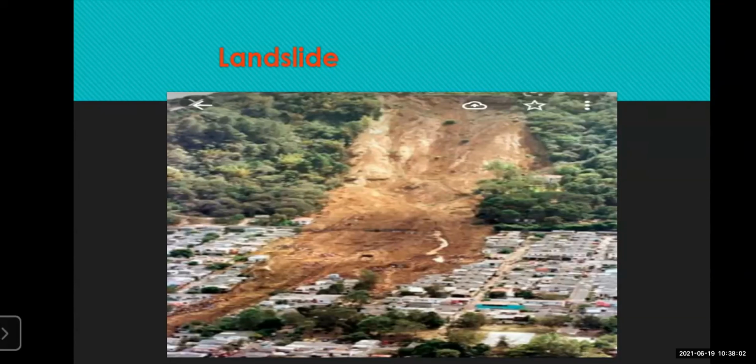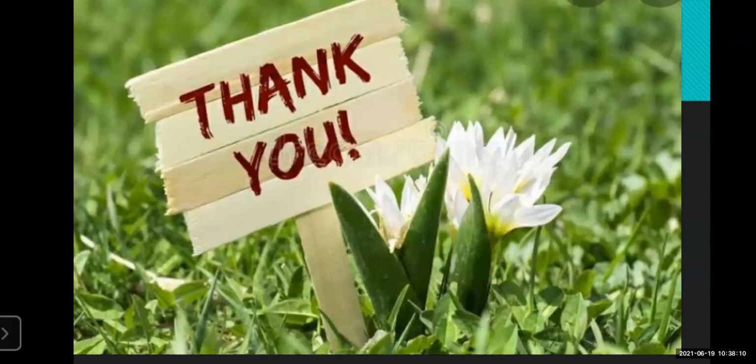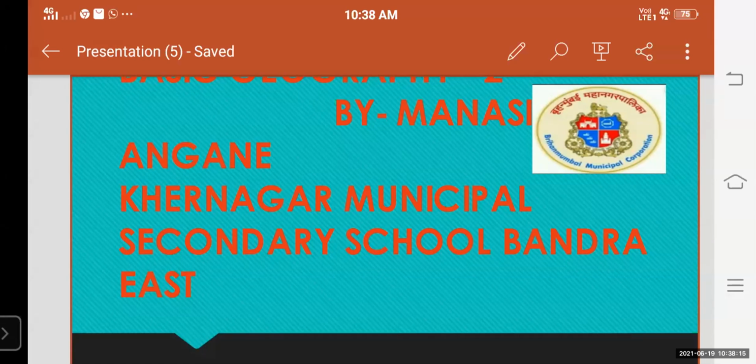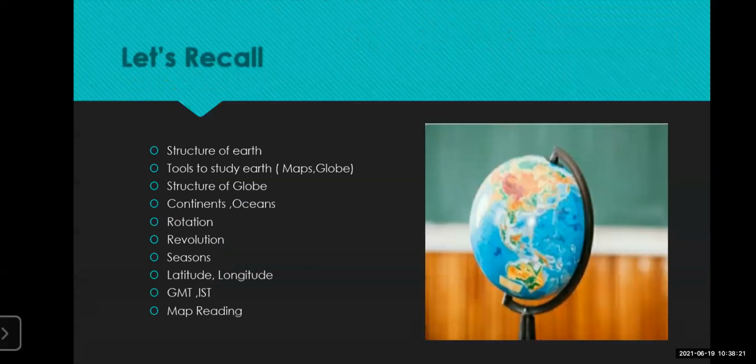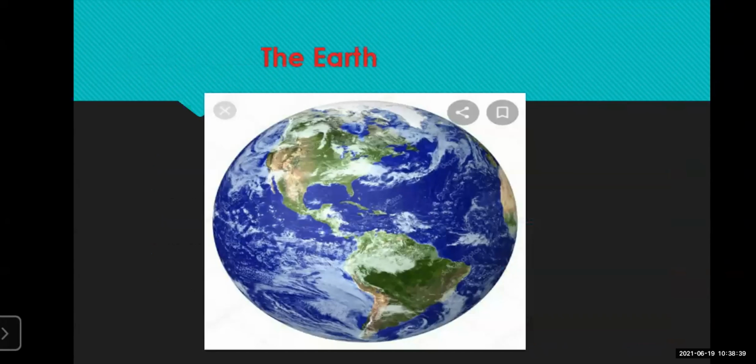Now today we have covered many geographical terms. Okay, so we'll go back and have a revision. These were some of the natural disasters. Today we started with a recall section, that was what we learned yesterday. We learned yesterday about the globe, about the maps, about rotation, revolution, and whatever terms are related to the globe. And we studied GMT, IST. That's the revision part.